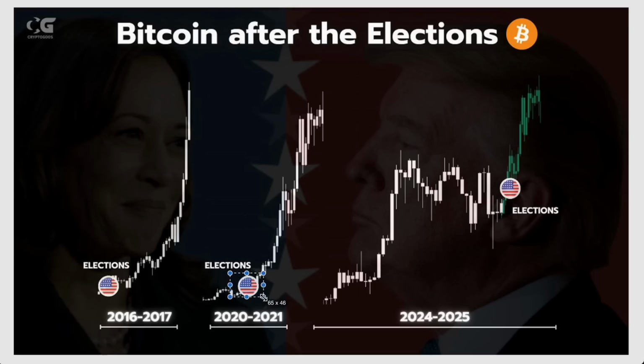You can see that this has been the case in the 2016-2017 cycle, also 2020 and 2021, whereby after the elections we saw phenomenal upside into new all-time highs and beyond. And the elections that lie ahead, also around November, are likely to precede parabolic upside in the coming months.